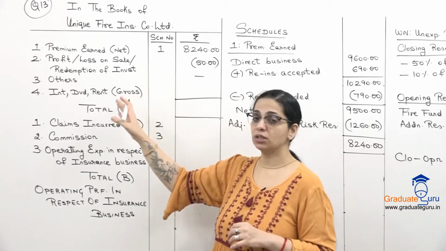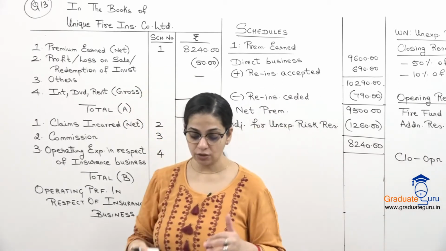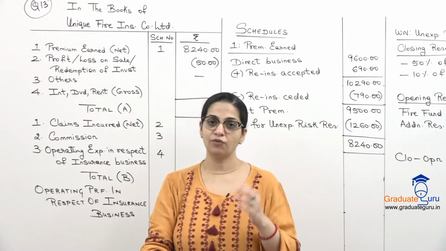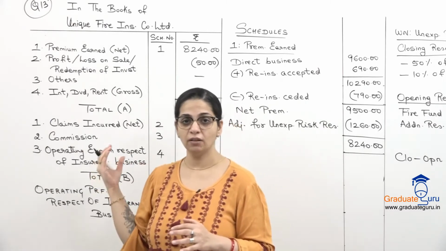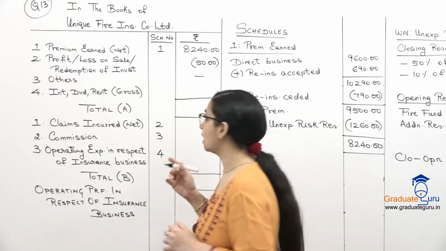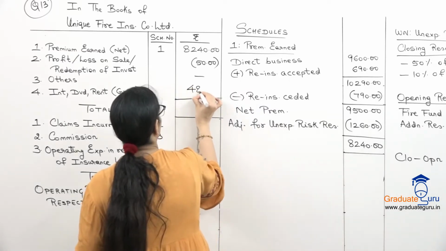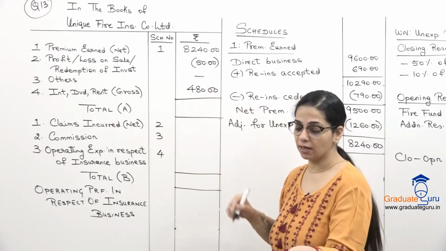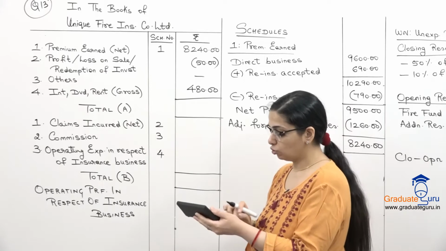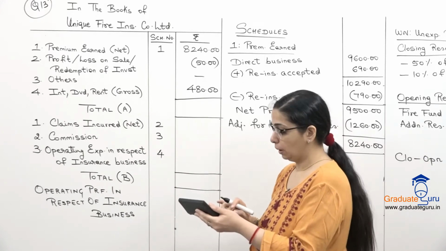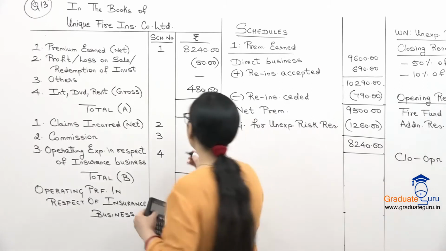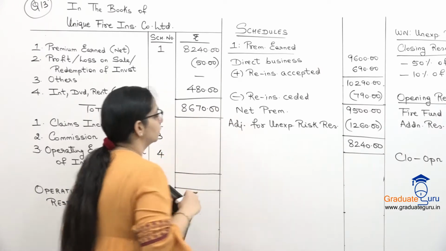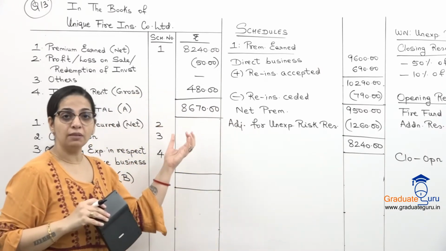And what about interest, dividend, rent? They have given us interest, dividend, rent on fire business investment. So that means ये fire से related है. We will show that in the revenue account. 480 is our amount. So let us do this plus minus and get our net income over here. So 8,240 minus 50 plus 480, we will get 8,670. So this is our total of income in the revenue account.